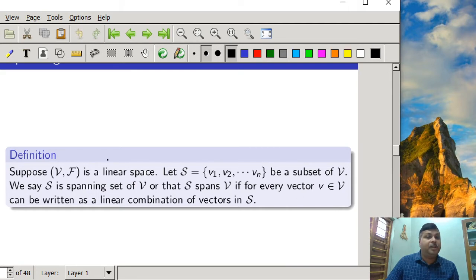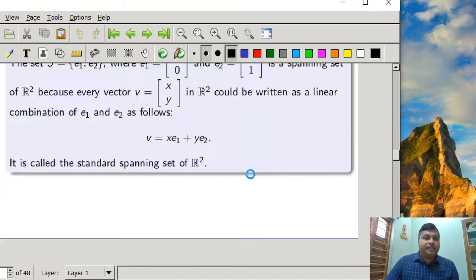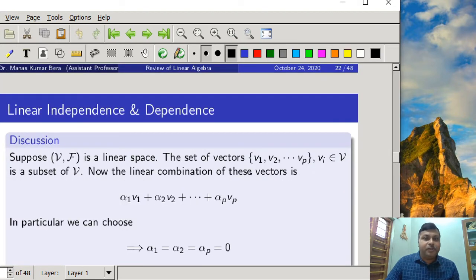Every vector v from the vector space V means we can pick any vector from the vector space V, and if it is expressed as a linear combination of the vectors from the set S, that is alpha 1 V1 plus alpha 2 V2 plus alpha n Vn, then we say that S spans V. Now, after defining the spanning set, we are ready to define linearly independent and dependent sets.